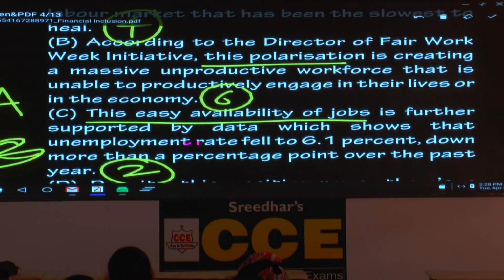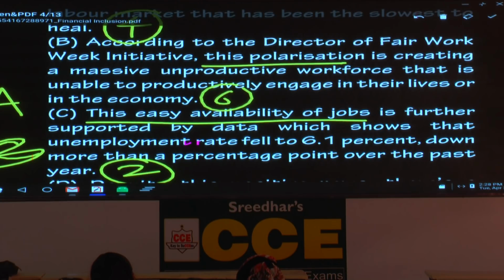Easy or difficult? It all depends on how you read the options. Generally what happens, when you see something like this, the first reaction, you get a little scared, you get a little worried because the context is not easy to understand. And the context is not Indian context, perhaps it has been taken from the Wall Street Journal. Do you know the source? Please make a note. The Wall Street Journal, written in the year 2014.